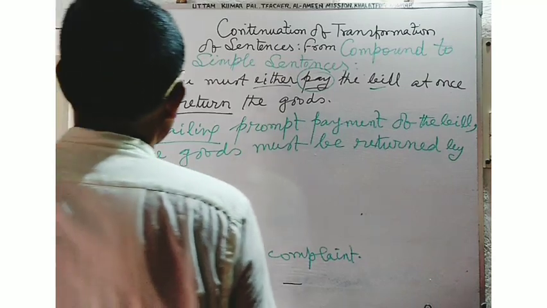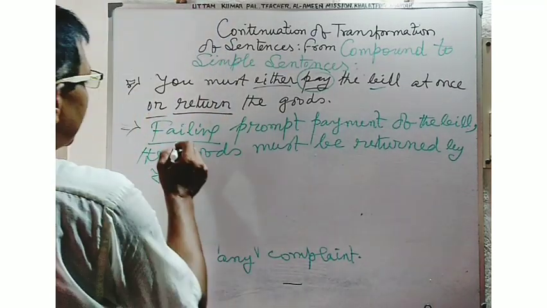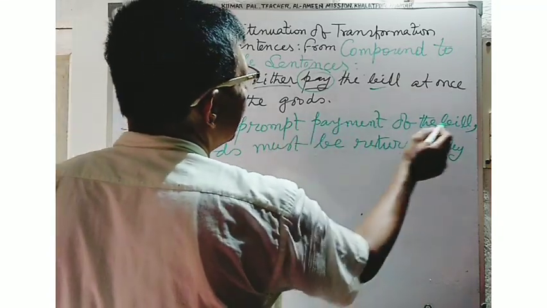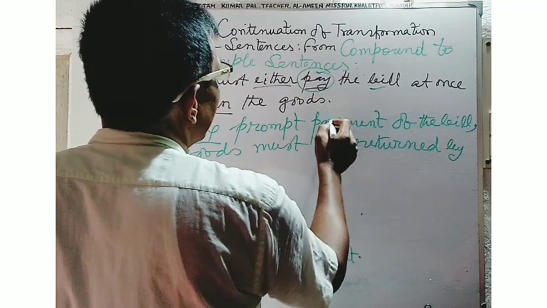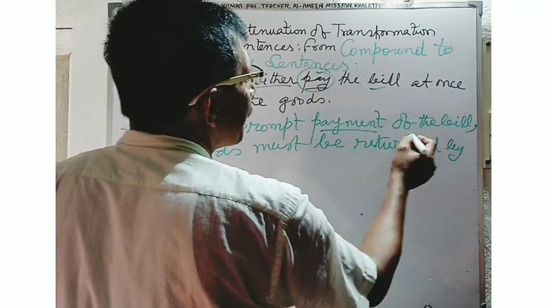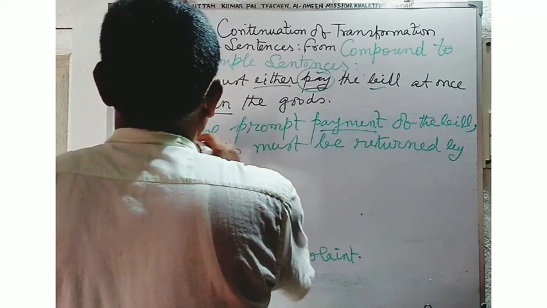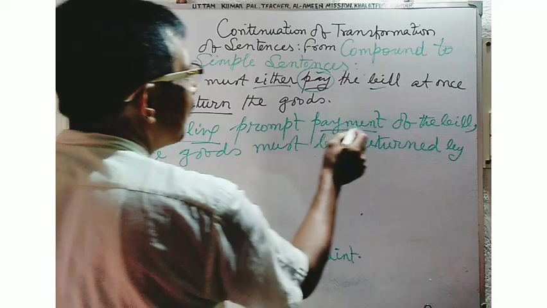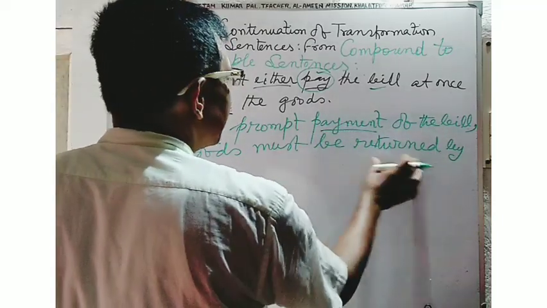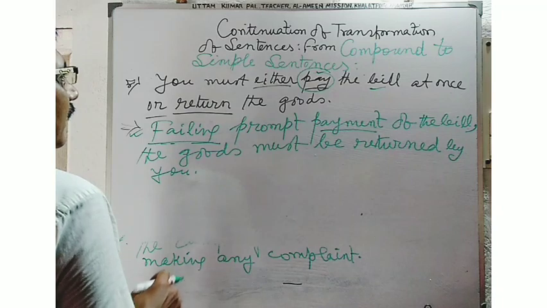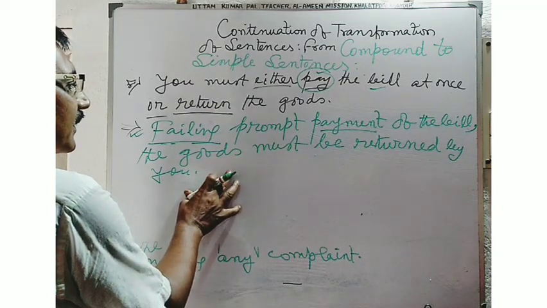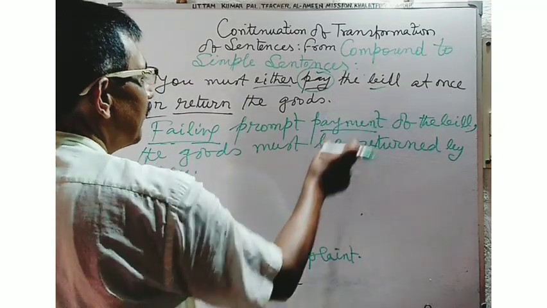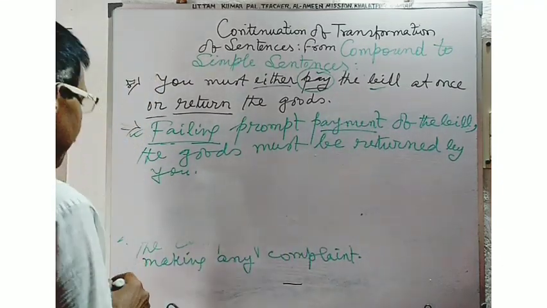Here, in this way, if you use the participle phrase, failing prompt payment of the bill, the verb has been turned into a noun word, and you will have to write the sentence structure with the participle word in this way. Failing prompt payment of the bill, the goods must be returned by you. If you use such sentence construction to convert such a compound sentence into a simple sentence, it will be the correct answer.